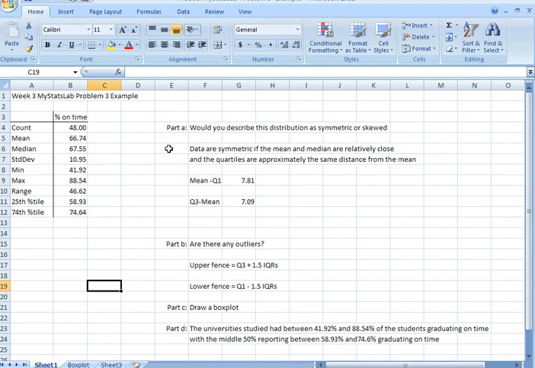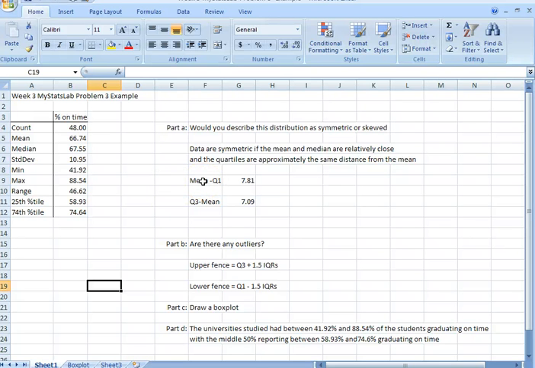From a statement we have here, data are symmetric if the mean and median are relatively close and the quartiles are approximately the same distance from the mean. So if we look at the mean and the median, 66.74 and 67.55, then they are definitely relatively close.